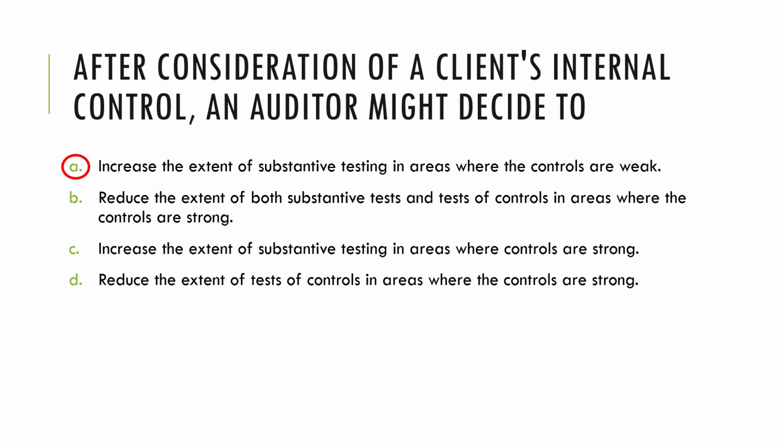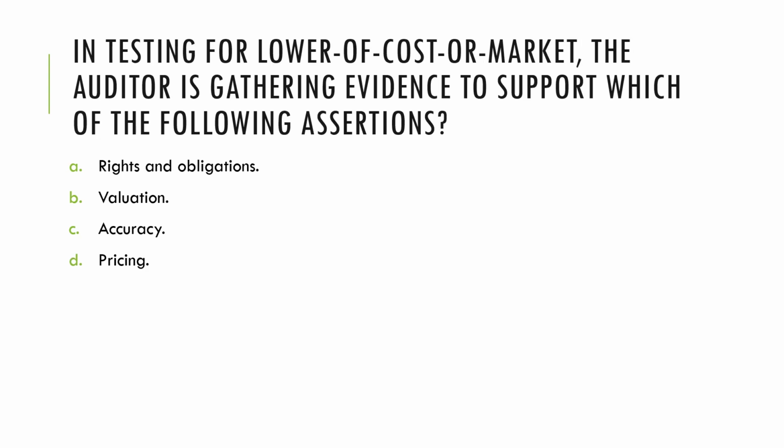So letter B is not true because letter B says reduce both substantive testing and tests of controls. In the case of letter C, if the controls are strong, we will decrease the extent of substantive testing. And letter D, when the controls are strong based on design and implementation, we will perform tests of controls, and so therefore we will not reduce but perform the tests of controls. So the answer to this is Alpha.